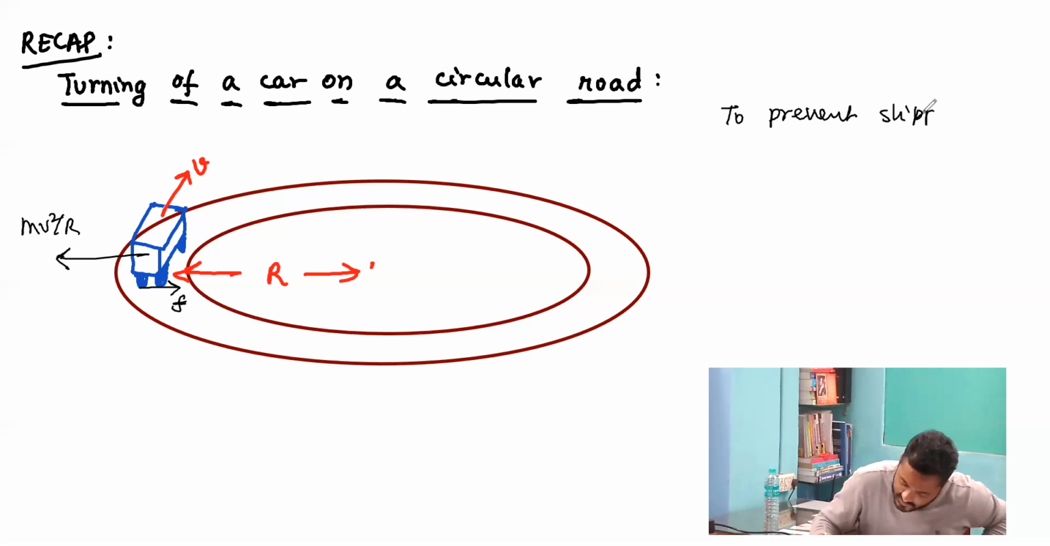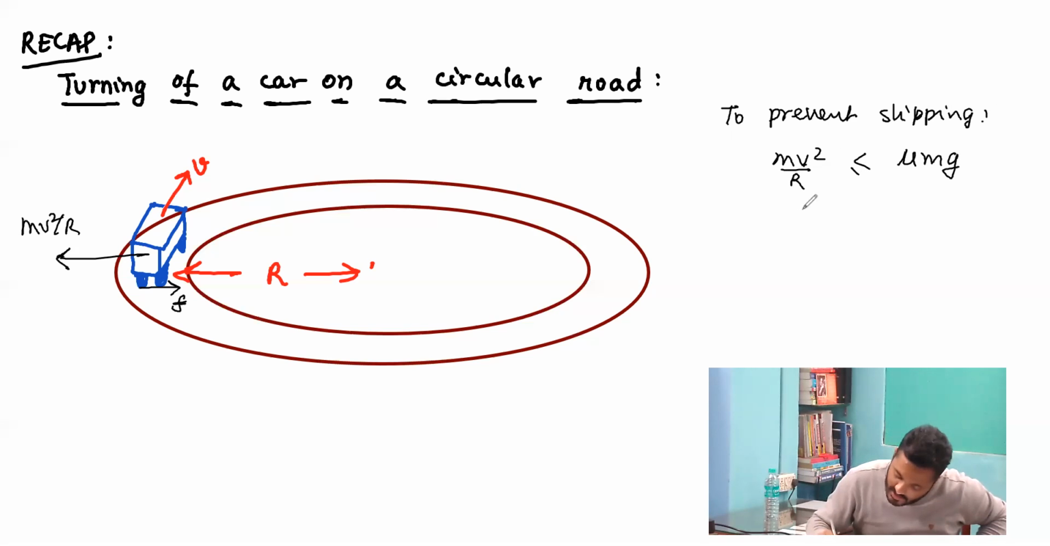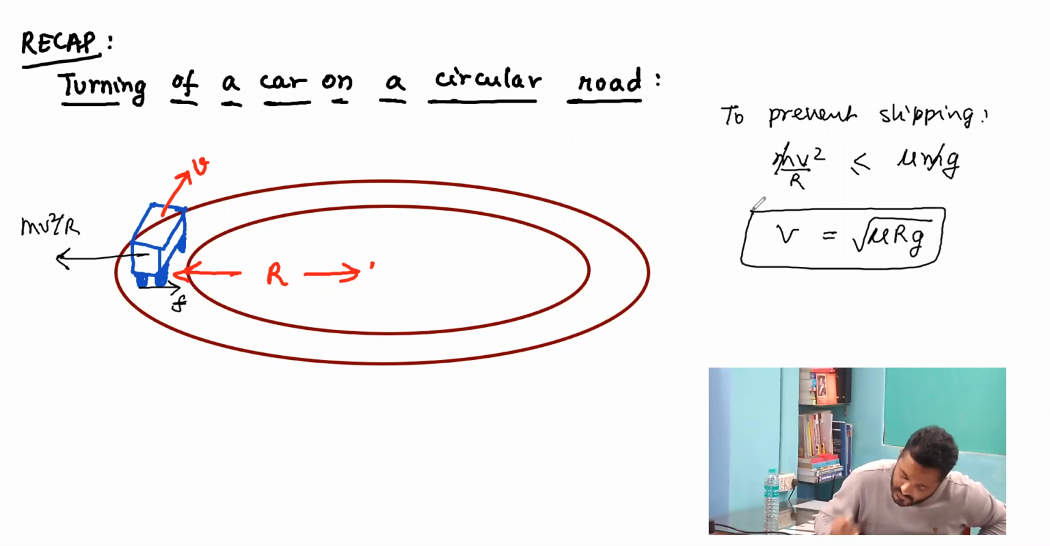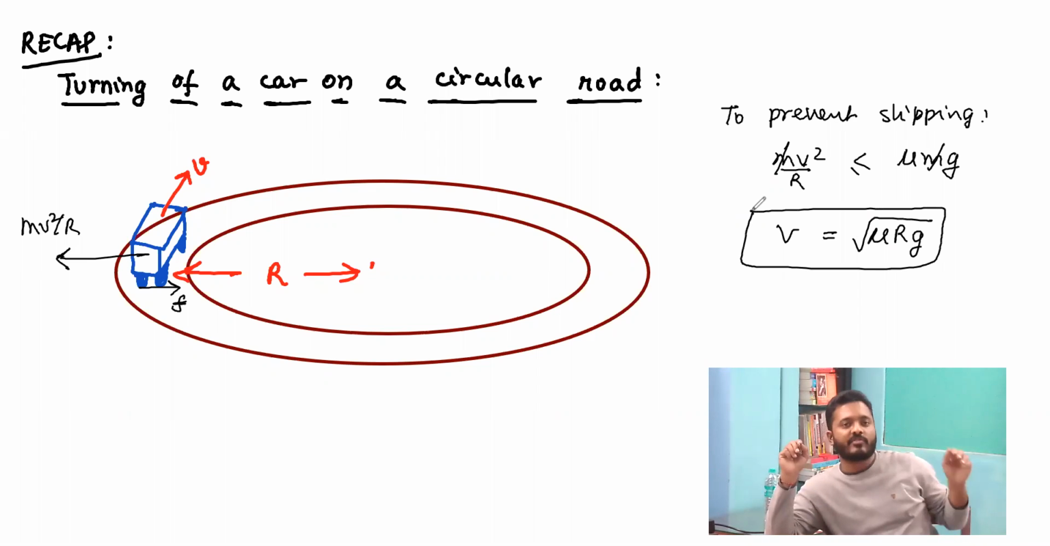To prevent slipping, it is important that mv square by r is less than or equal to mu mg. And over here I get that the velocity requirement, so we take the maximum requirement, that is the maximum permissible velocity. We are getting the value equal to root over mu rg. So this is the maximum permissible velocity so as to prevent slipping while taking a circular turn by a car.